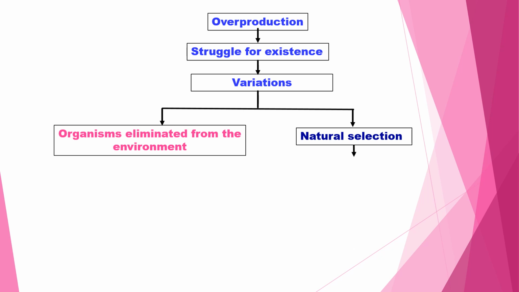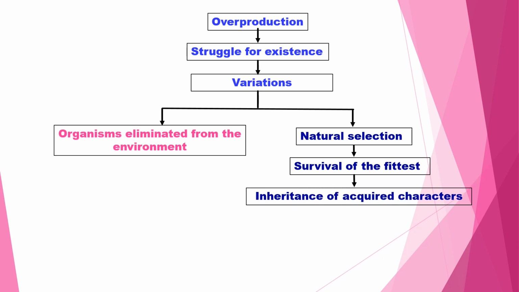Some organisms overcome the struggle, overcome the challenging situation. That organism is selected by nature. After selection by nature, the organism is fit for survival in the environment. Due to being fittest, the character is transferred to the next generation, that is inheritance.